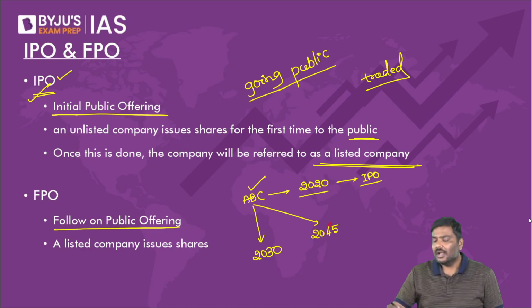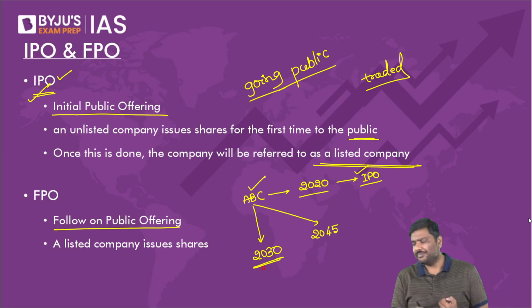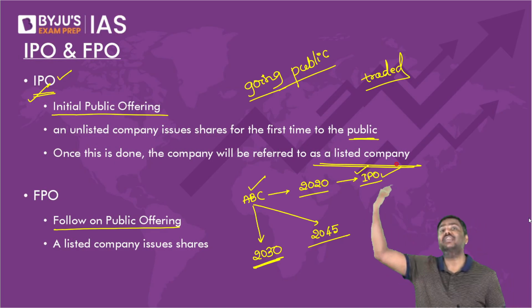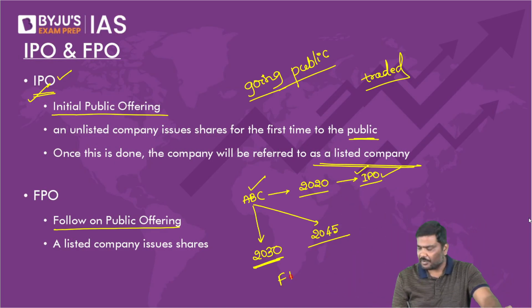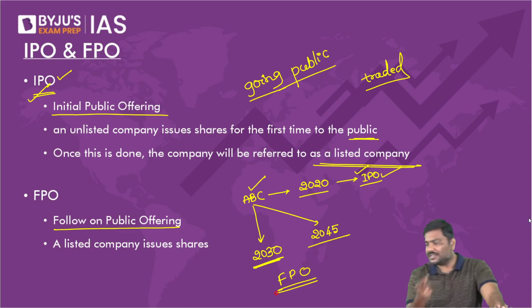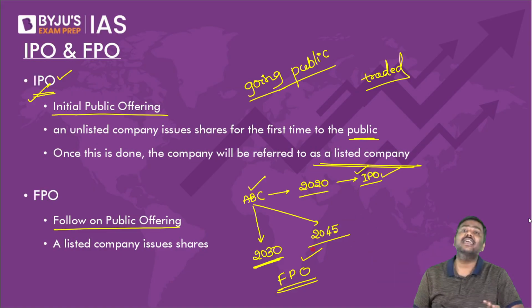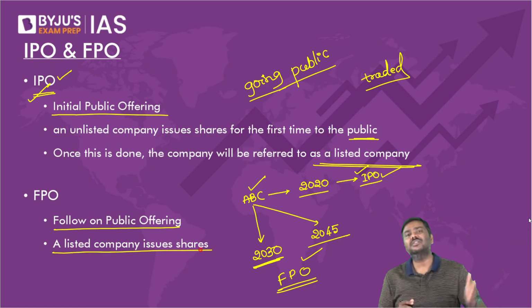But please tell me, a company which has already conducted an IPO, can I say in 2030 it is going for an IPO again? Does it make sense to you? Can we say again in 2045 IPO? No. So please remember, once the IPO is done, any number of times after that a company issues new shares to the market, it is called an FPO, follow-on public offering. A listed company issuing shares again in the market is called an FPO.